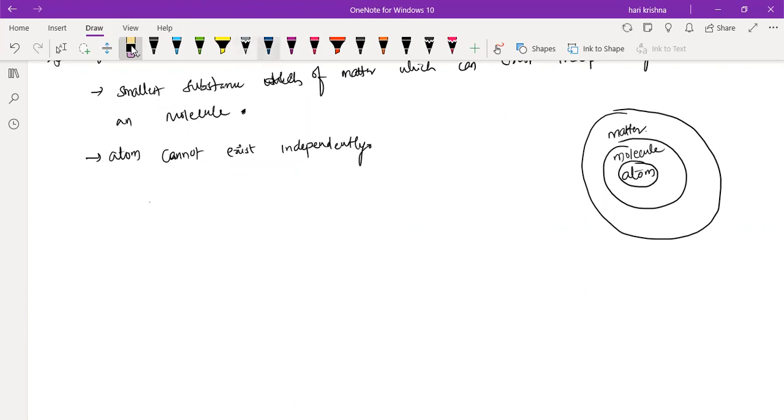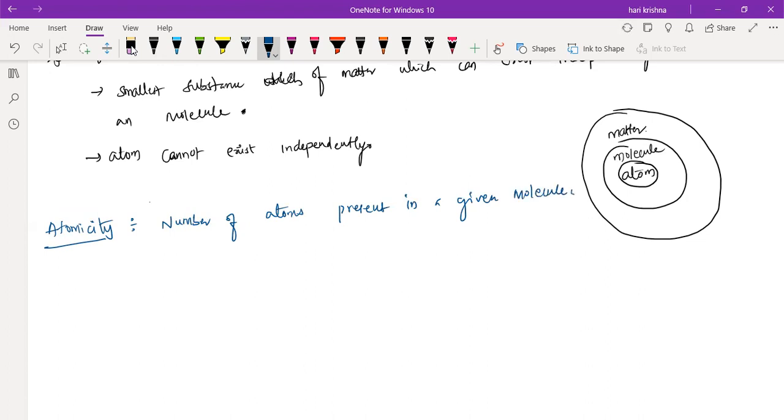And one more thing, for all this we can say atomicity generally. Atomicity is nothing but the number of atoms present in a given molecule of an element. What is the meaning of atomicity? Number of atoms present in the given molecule.